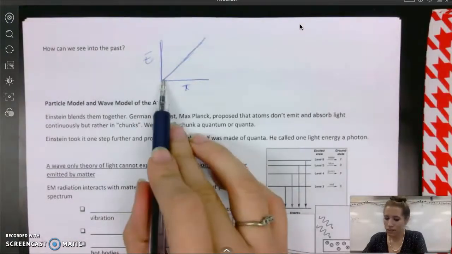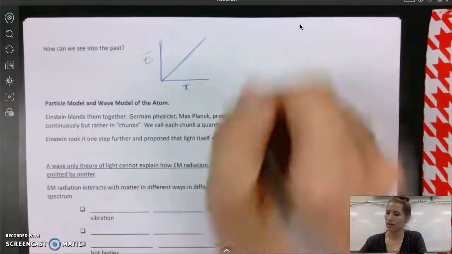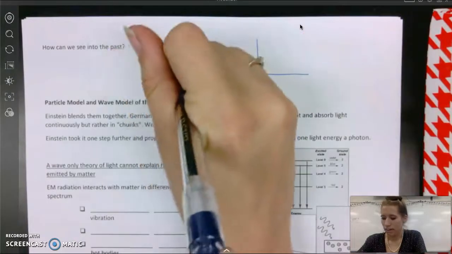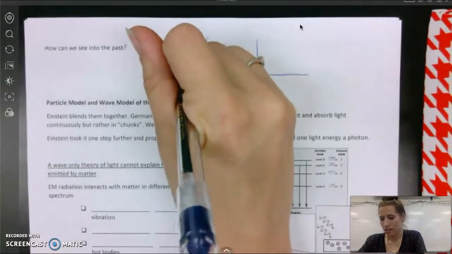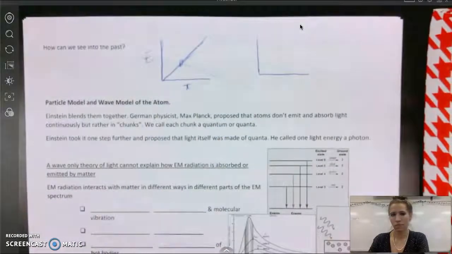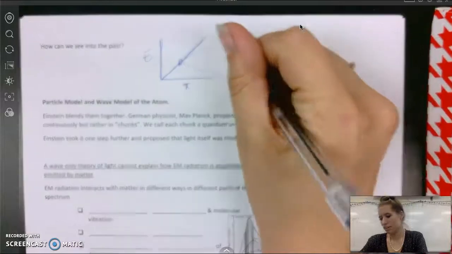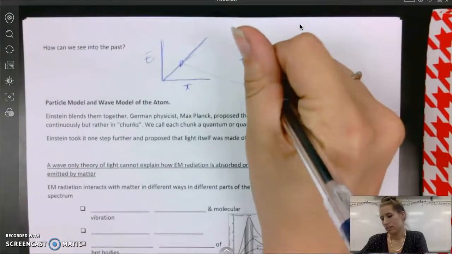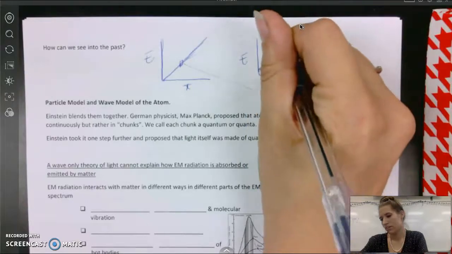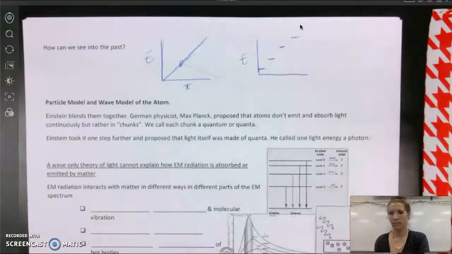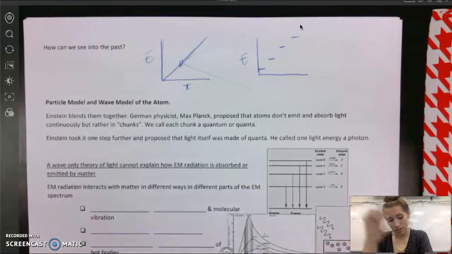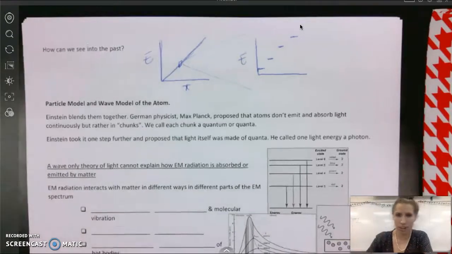If I zoom in on this little part, it's not a continuous line. What is actually happening? The energy is actually little chunks. And then when we see this all at once, it looks like a continuous line, right? We are smoothly transitioning from lower energy to higher energy.